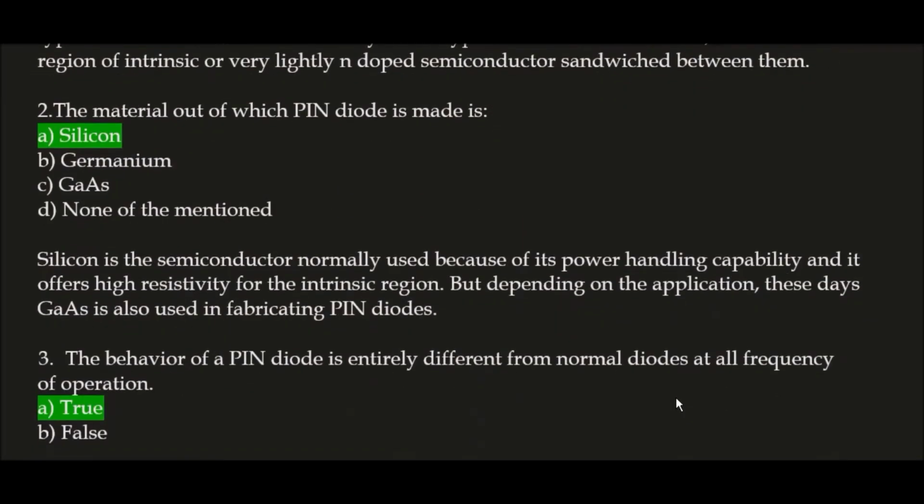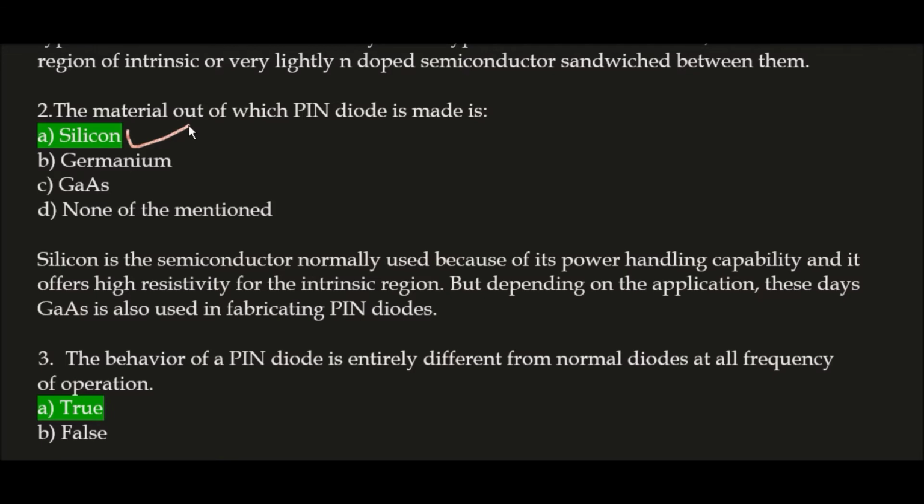Next question. The material out of which a PIN diode is made is: the correct answer is option A, silicon. Silicon is the semiconductor normally used because of its power handling capability and it offers high resistivity for the intrinsic region. But depending on the applications, these days GaAs is also used in fabricating PIN diodes. So the correct answer is option A, silicon. Silicon is mainly used in PIN diodes, but nowadays GaAs is also used.